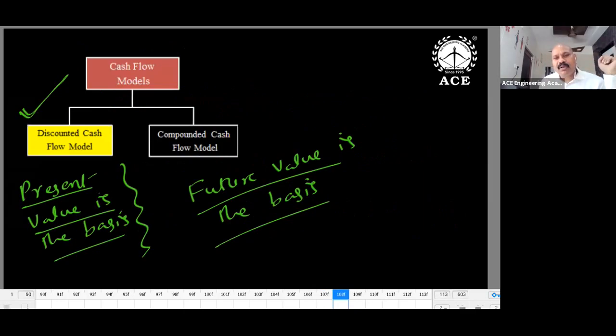Coming to the next model. Cash flow models are of two types, where we include the time value of money. Discounted cash flow model and compound cash flow model. In the discounted cash flow model, present value is the basis. In compound, future value is the basis. But right now, what is our interest? Discounted cash flow models only. All cash flows are converted into present value.